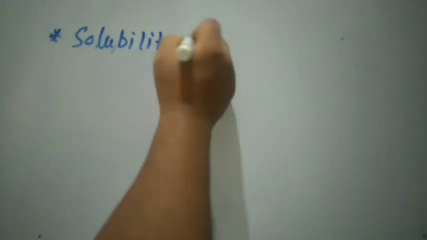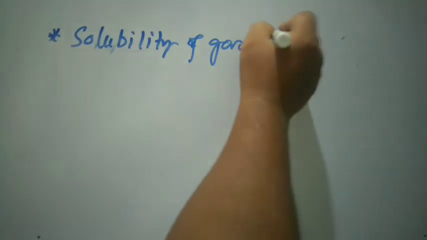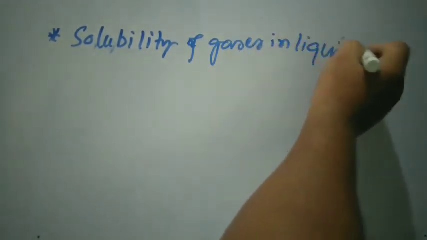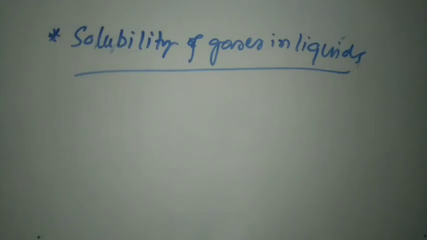Solubility of gases in liquids. In real life we know that marine animals or fish live in water. Earlier in the junior classes we already read about how fish take oxygen, and what special organ fish have such that they can gain oxygen from water.